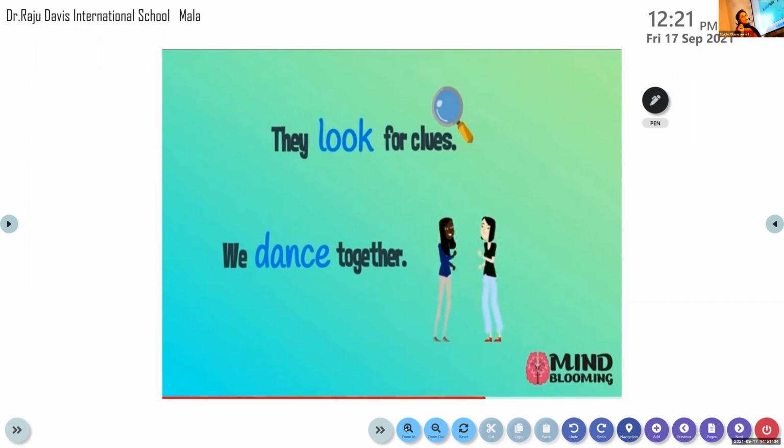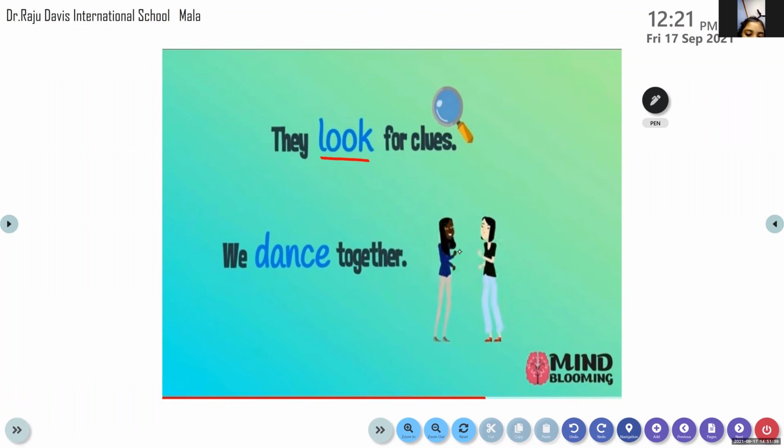They look for clues. Here we can identify the verb. In these sentences, children, we are able to identify the verb and see what tense it is. Now, "they look for clues." Look is a verb here, and in which tense form is it? The question is for everyone. Which tense form is it? Simple tense. Yes, it's present tense.